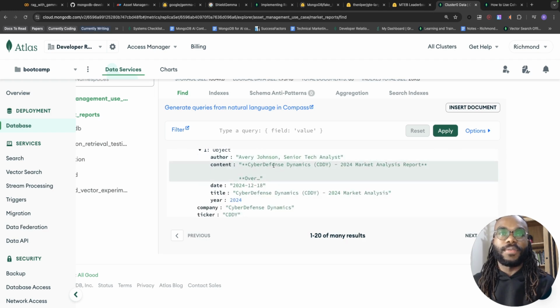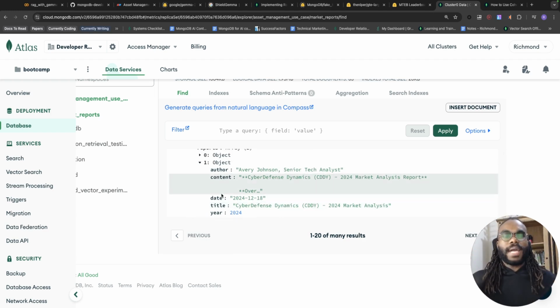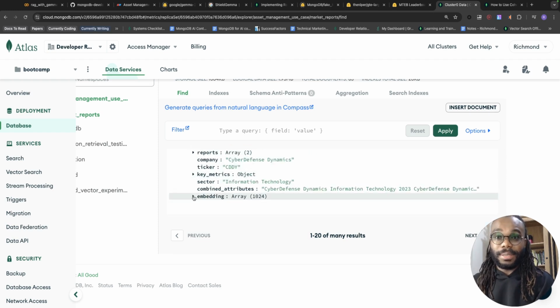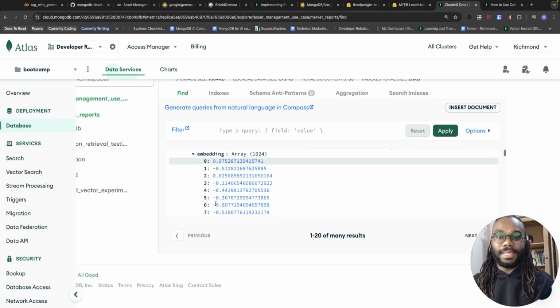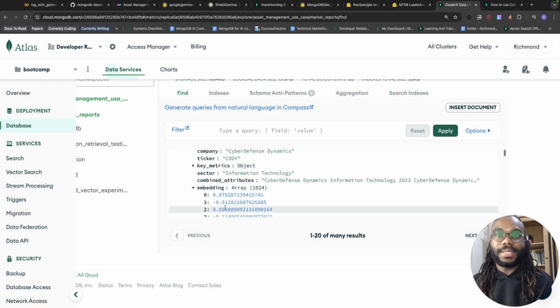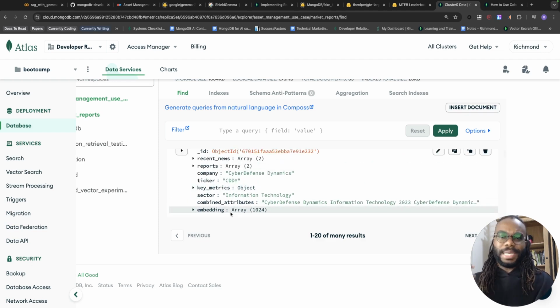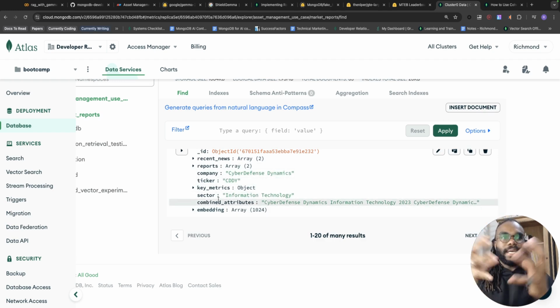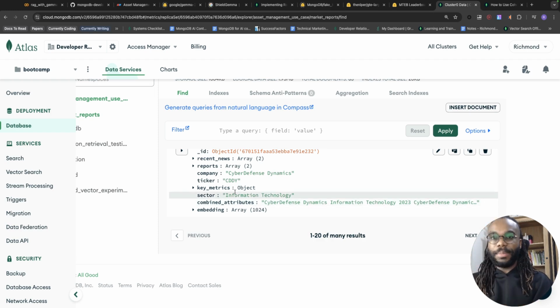A report is going to have the author, it's going to have an extensive content, a title as well. All of this was concatenated to essentially create a text that we can create this embedding on. And here is the embedding, a numerical representation of our combined attributes over here. So you can see you have this embedding data and your normal transactional data just living in the same database, in the same collection.